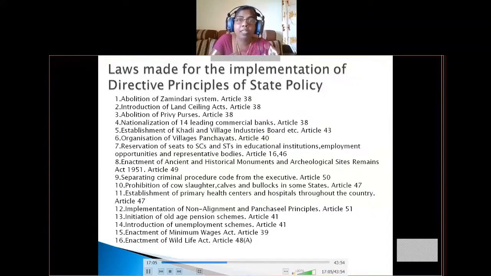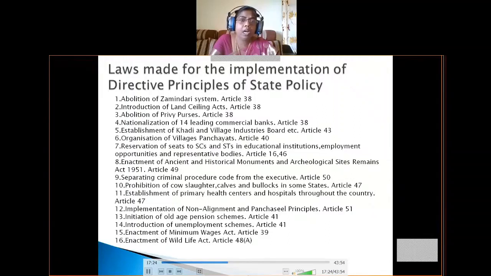So in our country, landlordism is there. That means some people have lots of land with them, and some people, farmers, have very little or no land. So that is why the government made a law to restrict land owning. That is called the Land Ceiling Acts.